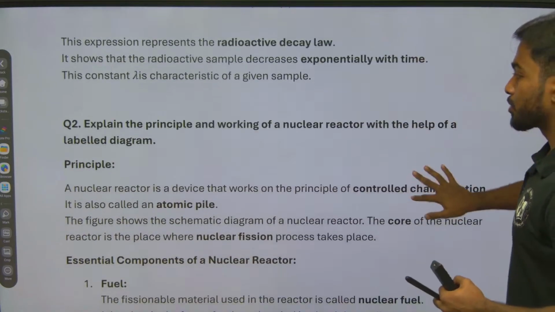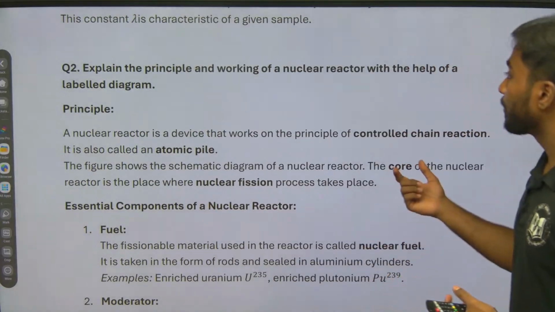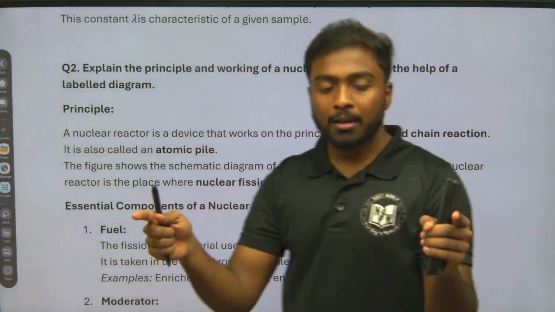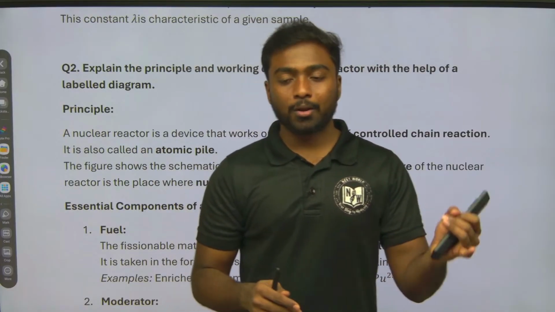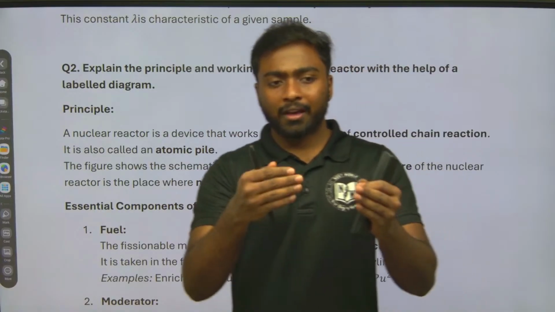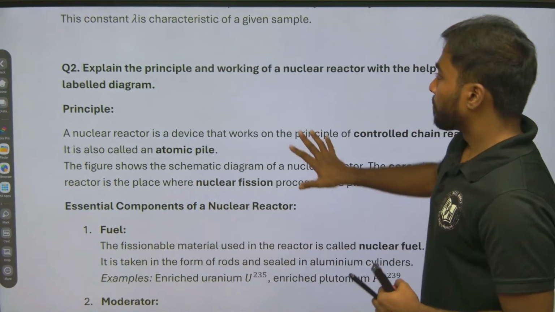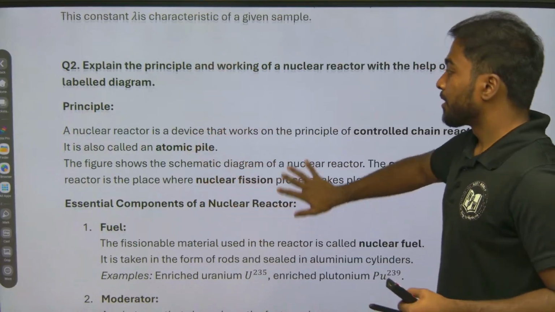Right. So the next one is explain the principle and working of nuclear reactor with the help of a labeled diagram. So we need to first mention whatever terms are present in the nuclear reactor, right? A coolant, water, steam, everything. Okay. And what is the graphite rod? Everything we should mention. And principle and working, I need to write it. Like what is the principle first? Yes, I need to write it.